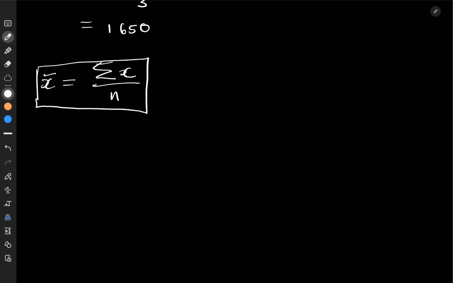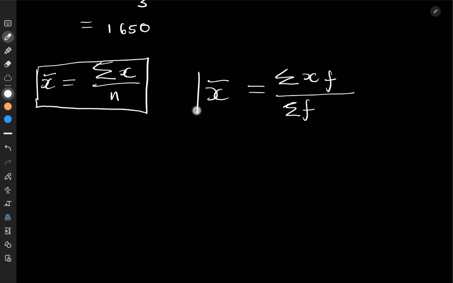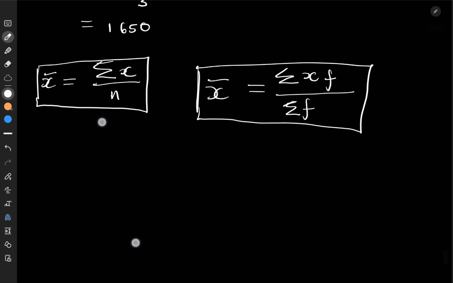Then our mean becomes summation of x times f over summation of f. Instead of summation of x, it's now summation of x times f over the summation of f. You see, how am I going to remember that? Do I have to remember? No. These 2 formulas for mean are given in your syllabus.